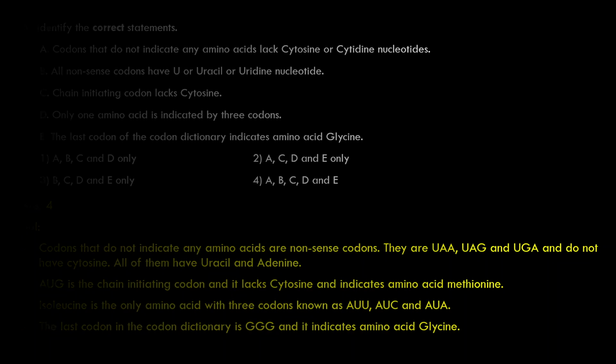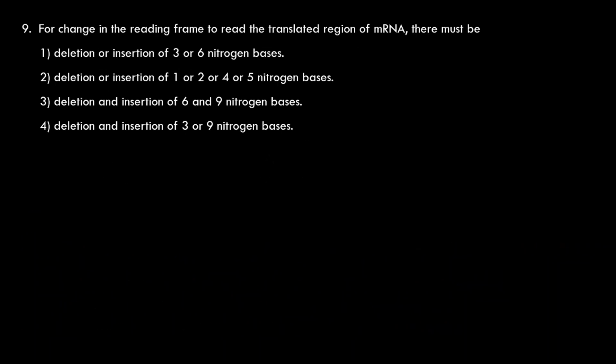Coming to the next question. For change in the reading frame to read the translated region of messenger RNA, there must be. So when there is change in the reading frame due to mutations, it may be deletion mutations, addition mutations. So deletion mutations, how many bases are nucleotides? Addition mutations, how many bases are nucleotides?